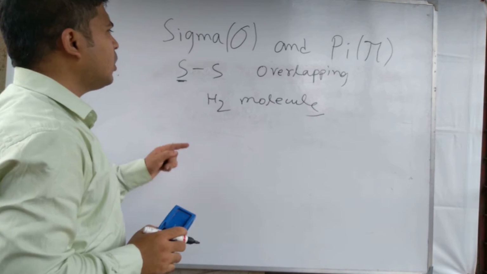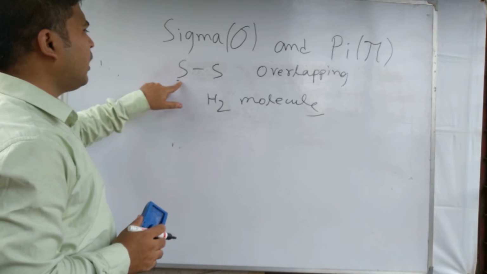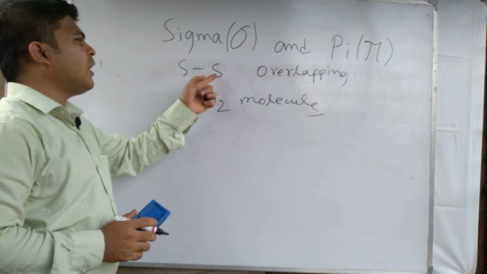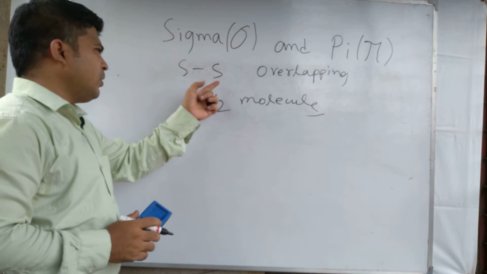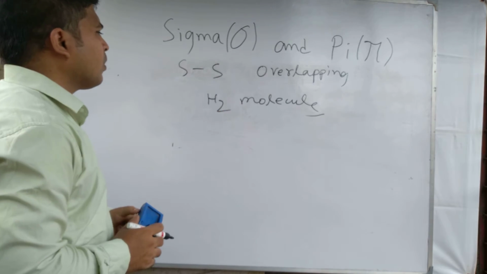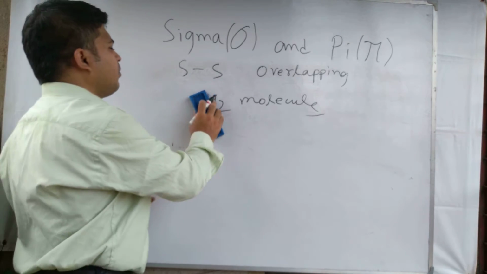A hydrogen atom having an s orbital overlaps with another hydrogen atom having a half filled s orbital, so an H2 molecule is formed. This is an example of ss overlapping.